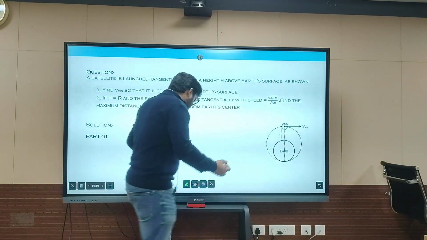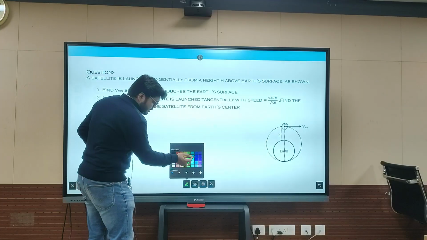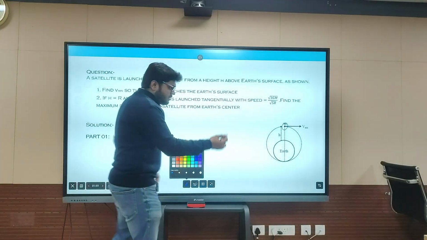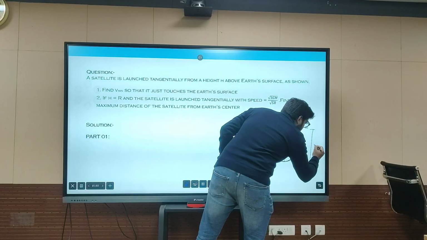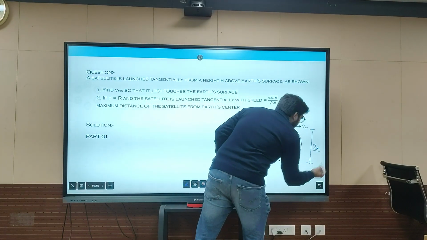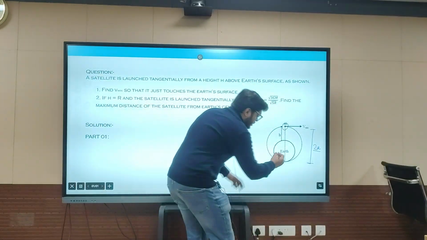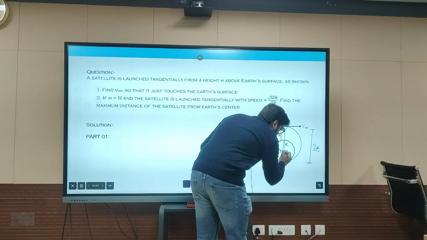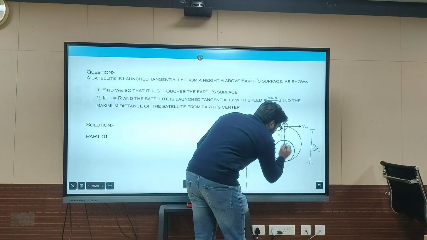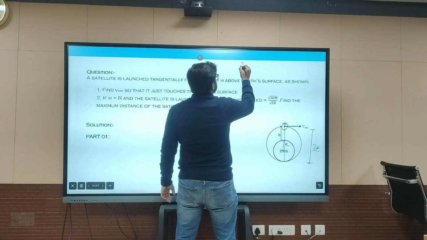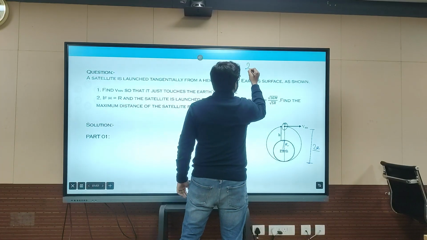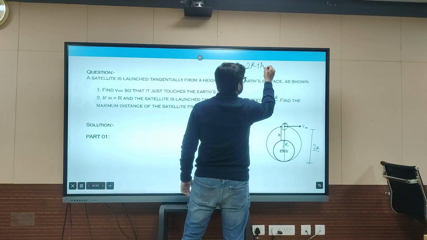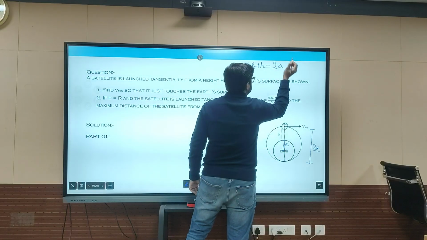Some of the main points you have to remember here are the parameters of an ellipse. This dimension will be 2a, and as you see, this is the radius of earth. So this is 2R plus h. Just write it down, we will use it further: 2R plus h equals 2a.